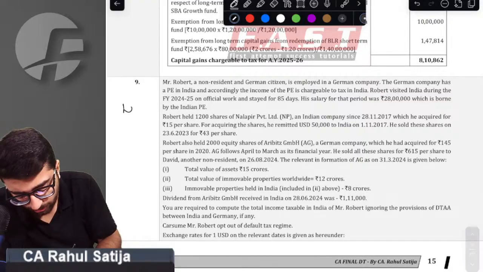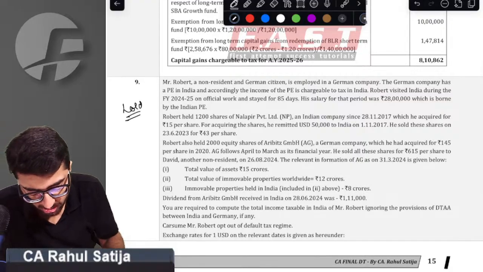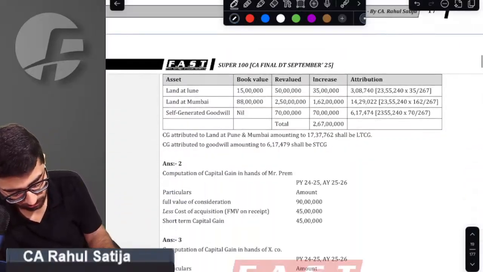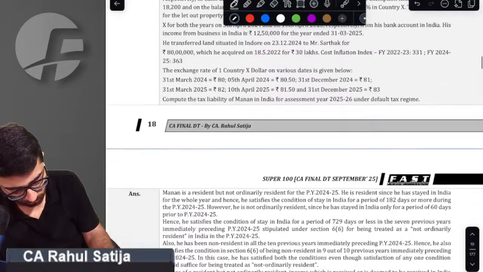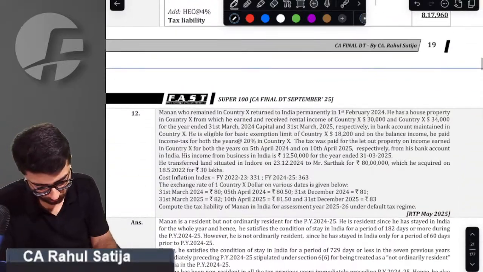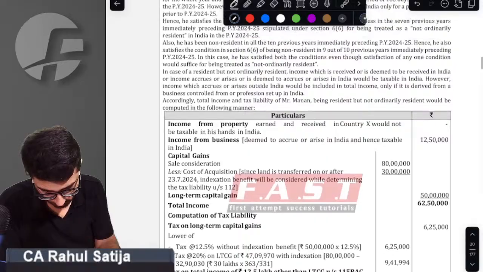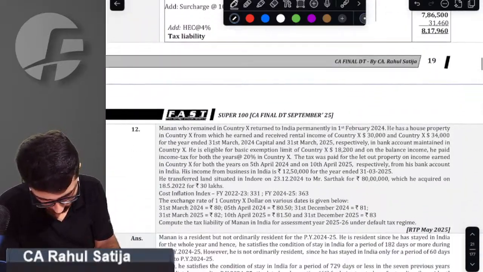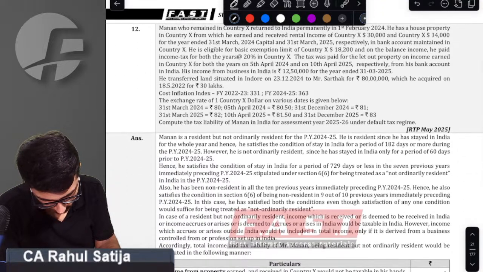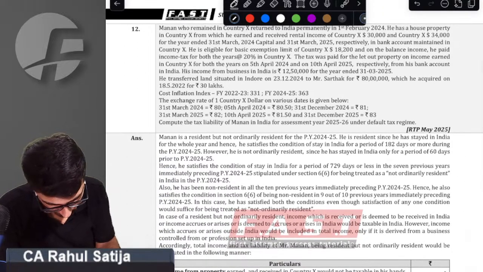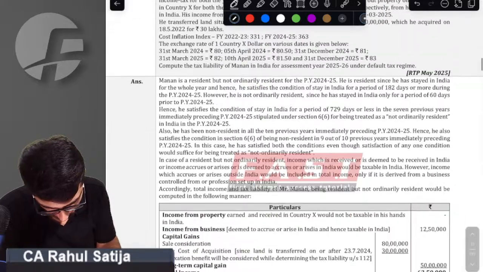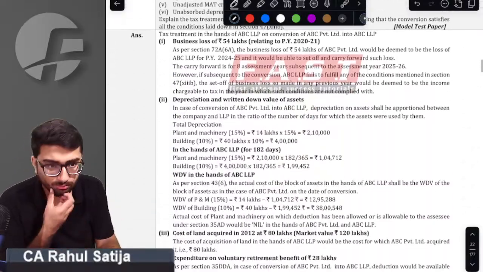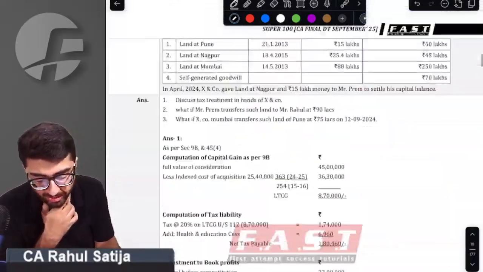So this question has to be held for NR taxation only. If we are done with non-resident taxation, then we'll be able to do it. Otherwise, we will not be able to do this. Only one question we can solve right now is